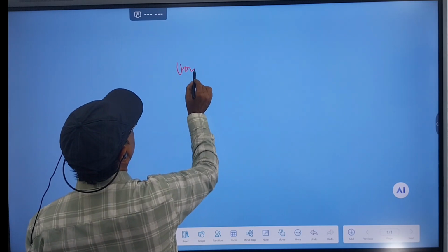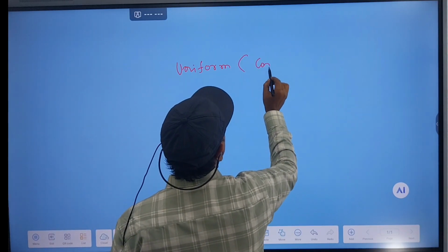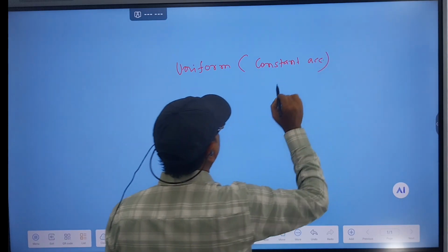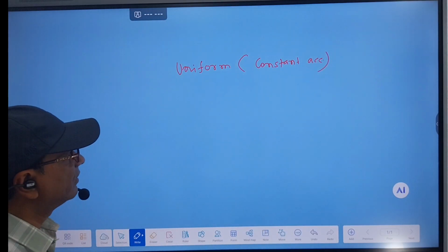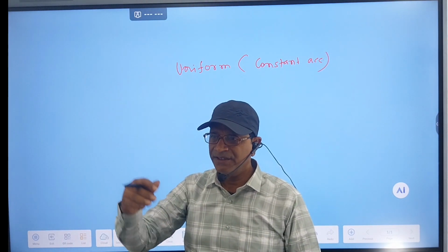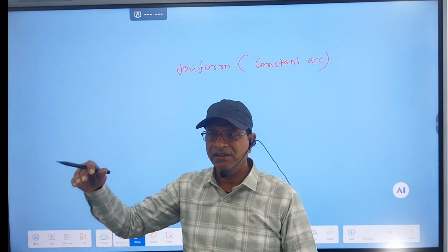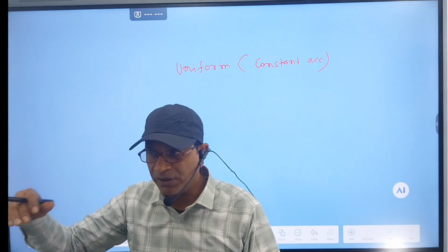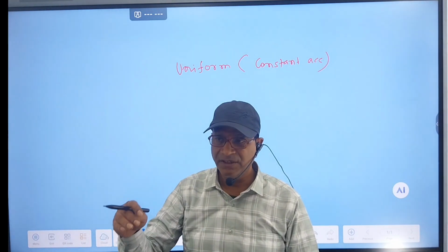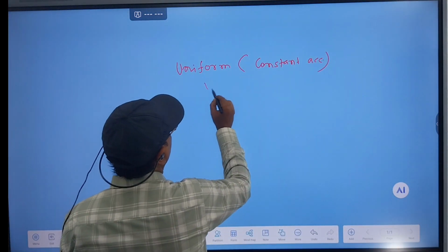Uniform acceleration, or constant acceleration. What is uniform acceleration? Uniform acceleration means when a body changes its velocity by equal amounts in equal intervals of time, the acceleration is uniform.